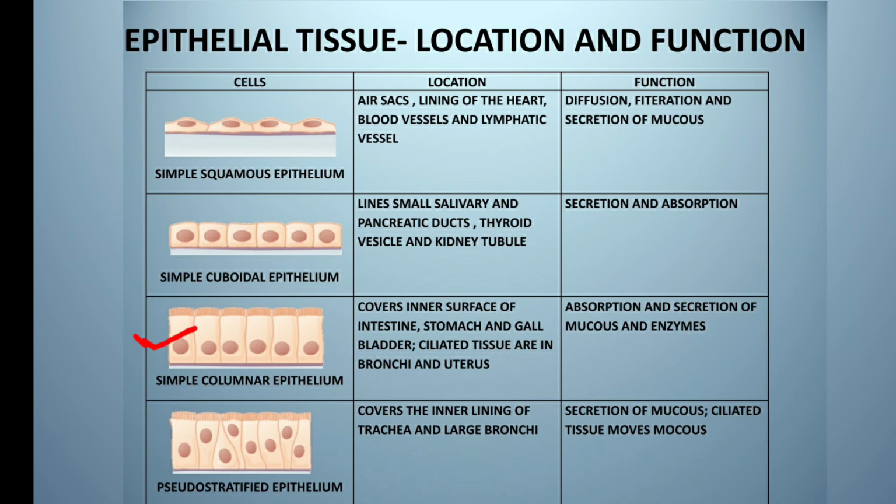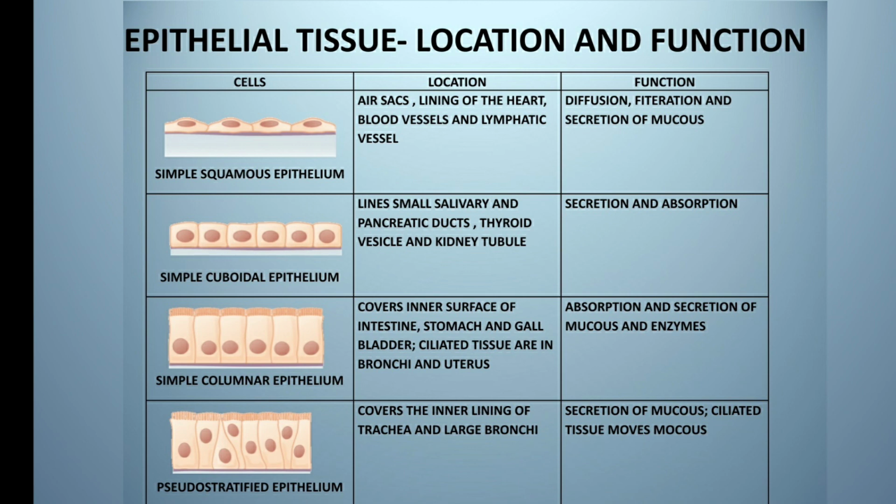It covers the inner surface of the intestine, stomach and gallbladder. It also occurs in the gastric and intestinal gland. In bronchi and uterus, it possesses cilia at their surface. Here it is called ciliated epithelium. The main functions are absorption and secretion of mucus and enzymes. This is pseudostratified epithelium, which covers the inner lining of the trachea and large bronchi. They may possess cilia. Cilia moves the mucus, while the other function is secretion of the mucus.